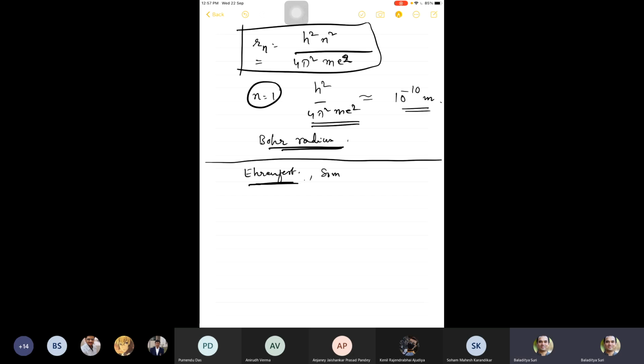Ehrenfest, Sommerfeld. There are several heroes to this story. Bohr, Heisenberg, and Schrödinger happen to be, of course, very prominent heroes along with Einstein and Planck. But we cannot not mention these other people who made very significant contributions.